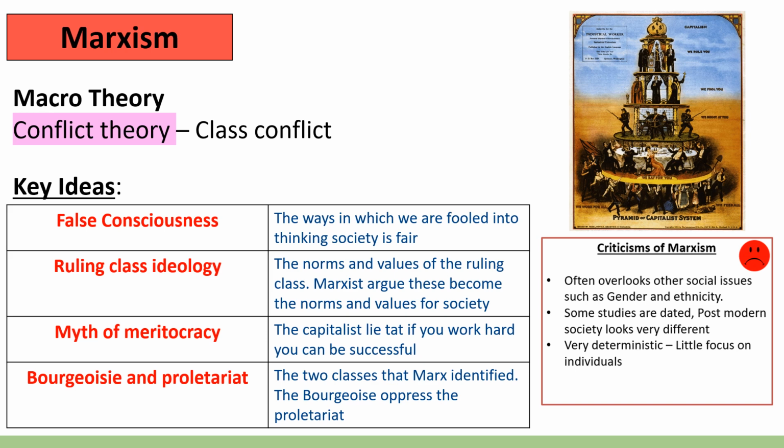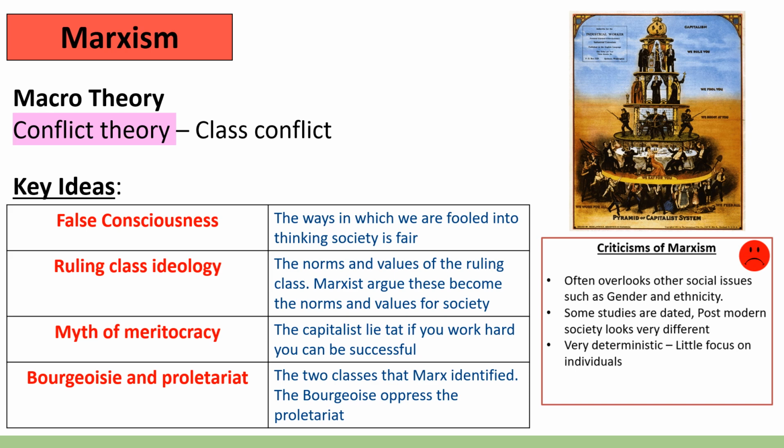There's also this idea of the myth of meritocracy, which is the capitalist lie that if you work hard, you can be successful. We can see this in education. Functionalists would view the education system as meritocratic, meaning that if you work hard, you can achieve. Whereas Marxists would say there may be systemic or structural barriers in place which prevent, for example, working class students from being as successful as middle class students. You could look at things like private education.